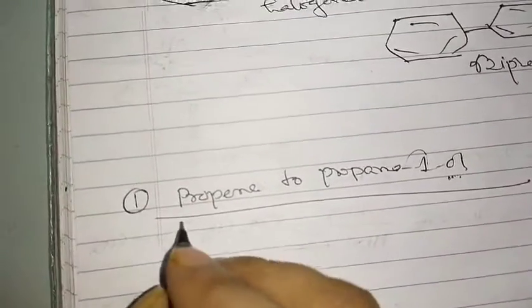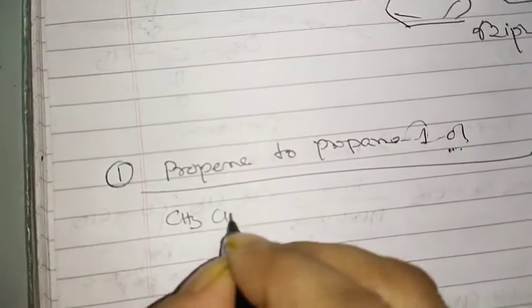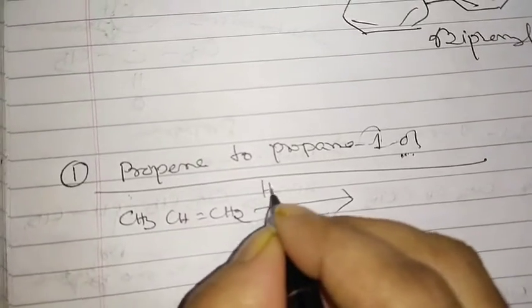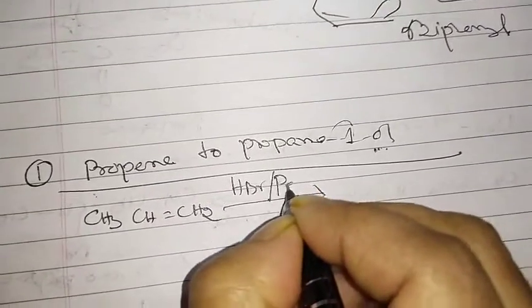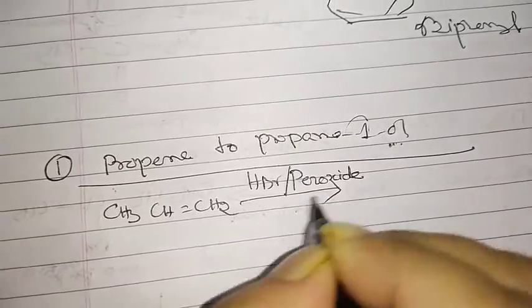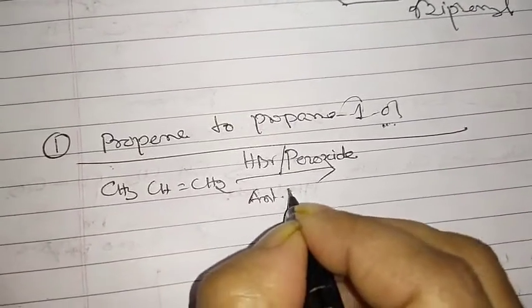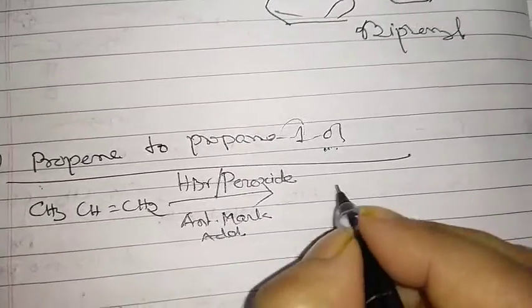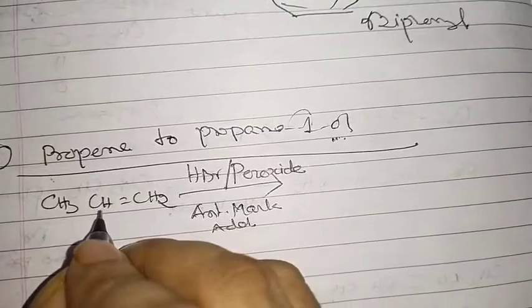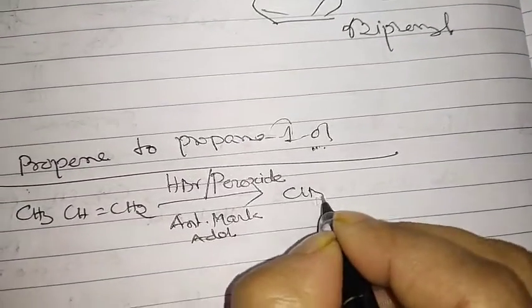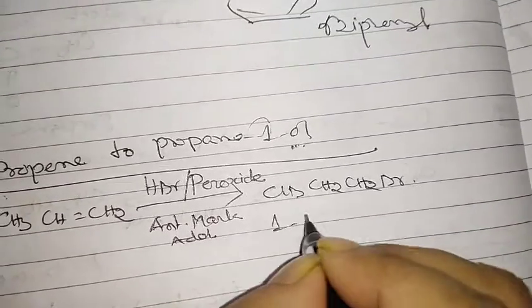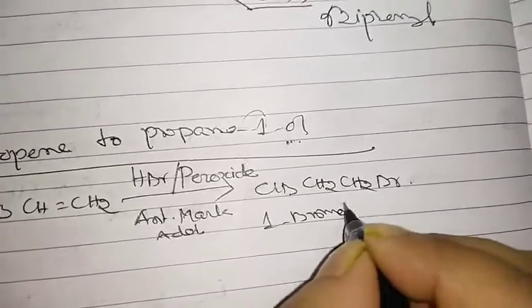That is understood now. So first we write CH3, CH double bond CH2. Now we add hydrogen bromide in the presence of peroxide, and there we are going for which one? Anti-Markovnikov addition. Clear now. So the Br will be added here and H here, just the opposite. So now CH3, CH2, CH2, Br is over. So 1-bromopropane.